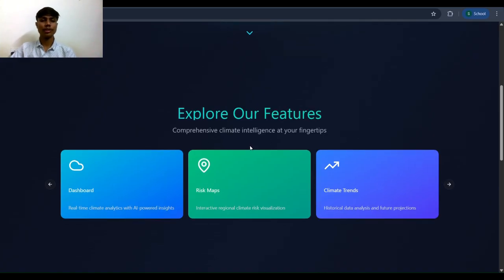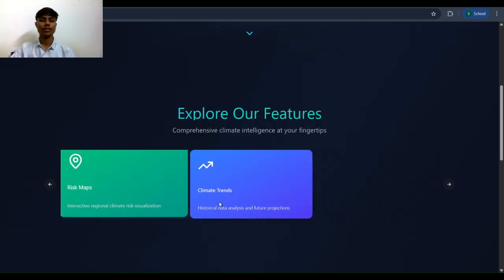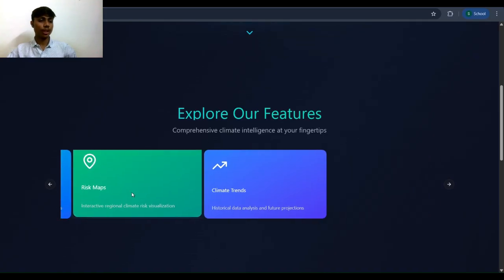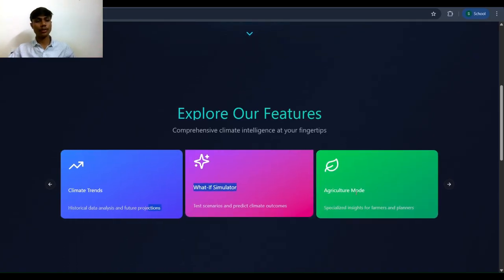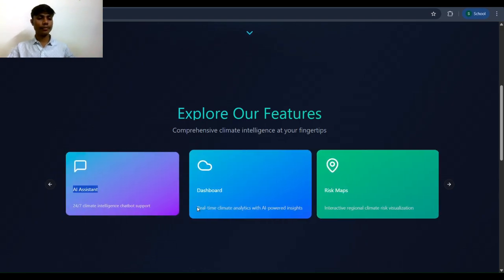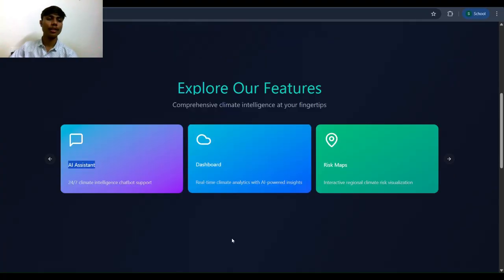So, this is the dashboard, and there are some features in our website that are mentioned here. As soon as I click on enter dashboard, it will show the actual temperature. This is the main dashboard of our website. It shows the real-time data that is fetched through an original API.